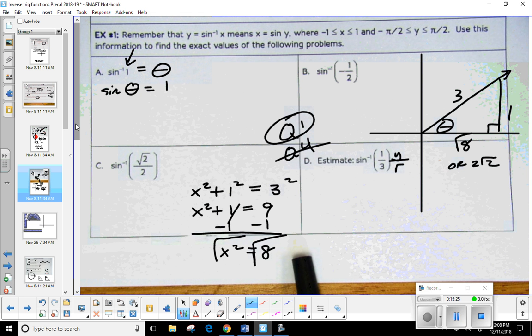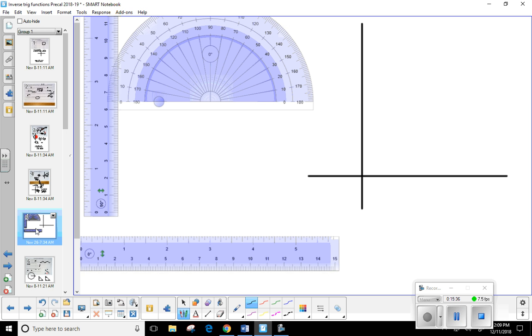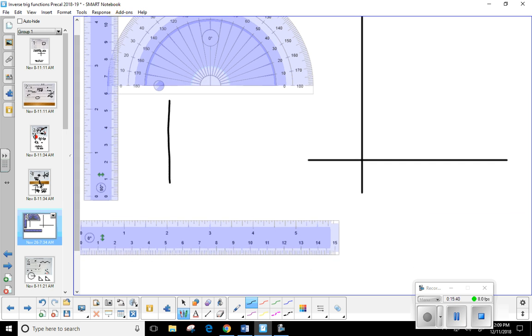So what we're going to do is recreate this triangle. We're actually going to go ahead and measure it out and then figure out what the angle is. So let's recreate this over here. This is why you needed a protractor today. So here's the triangle that I'm wanting to recreate. We're in the first quadrant. This one right here, that 1's going to be easy. Now what I like to do, I like to measure them out using centimeters.